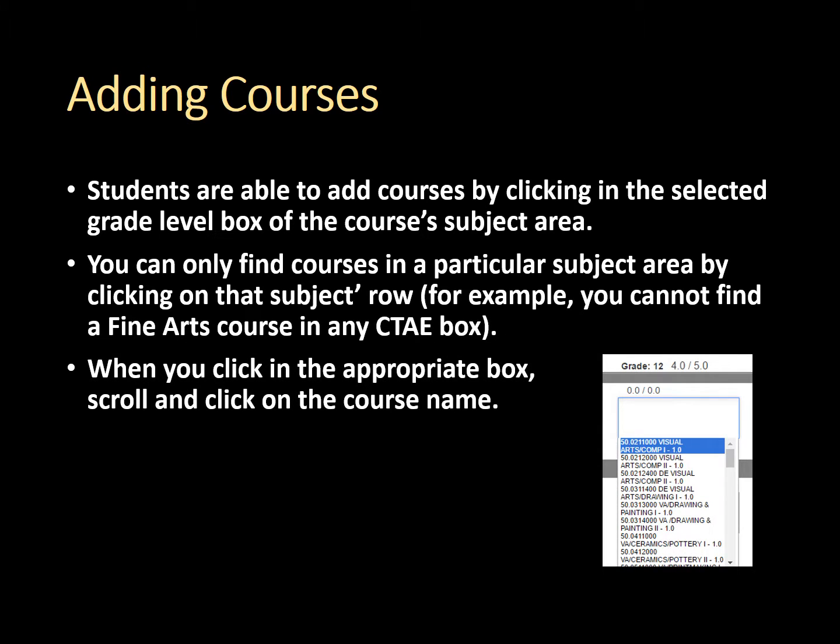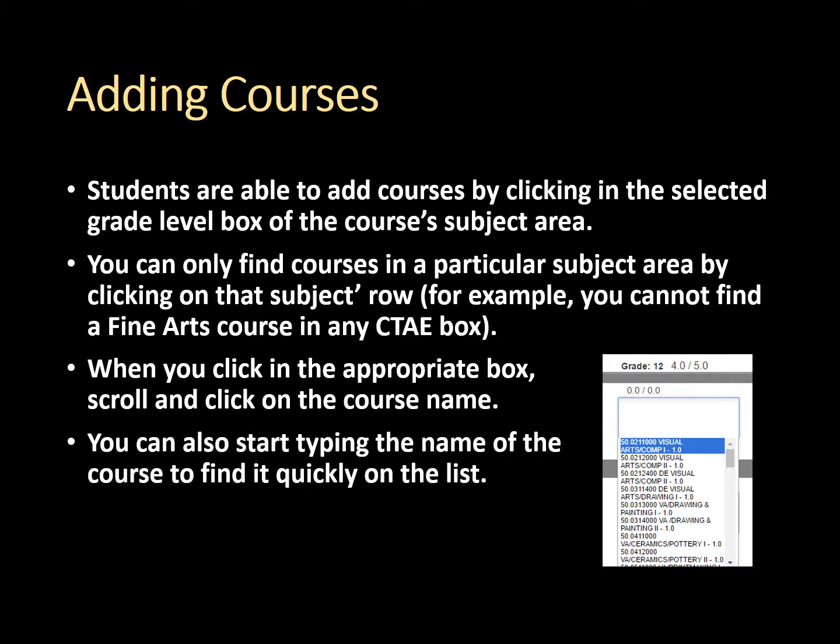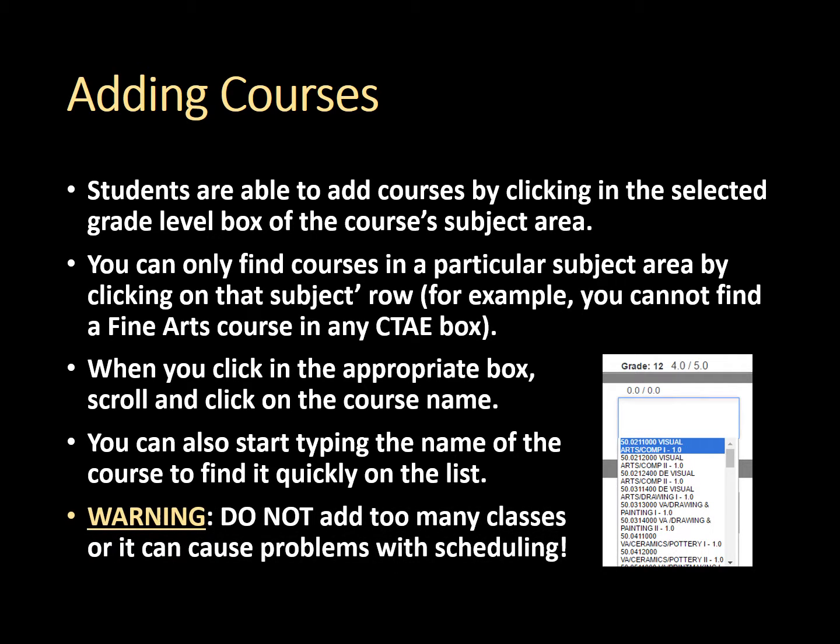When you click in the appropriate box, you will be able to scroll and click on the name of the course using a drop-down menu that will appear. You can also start typing the name of the course inside the grade level box to quickly find it on the list. Warning: do not add too many classes or it can cause problems with scheduling.